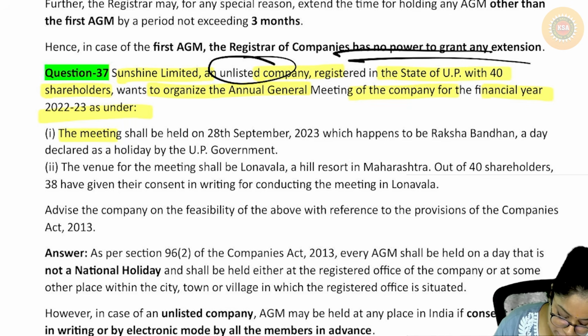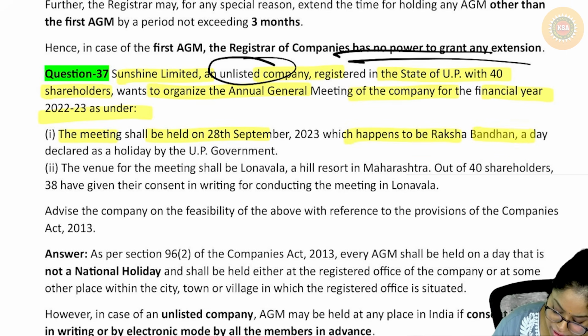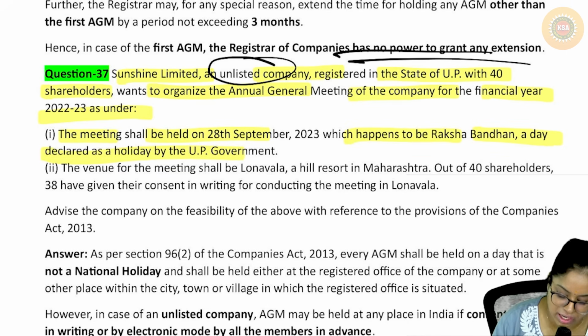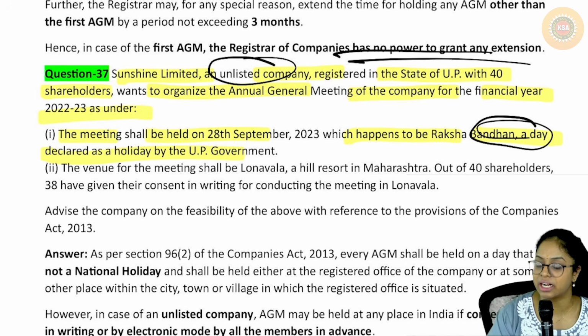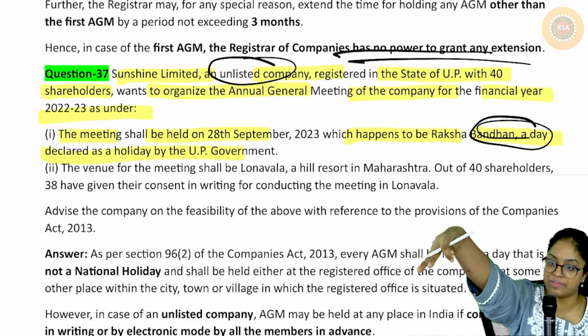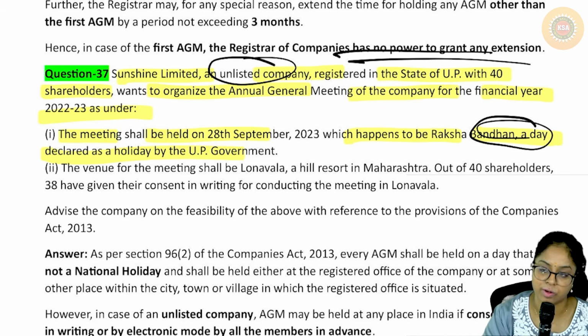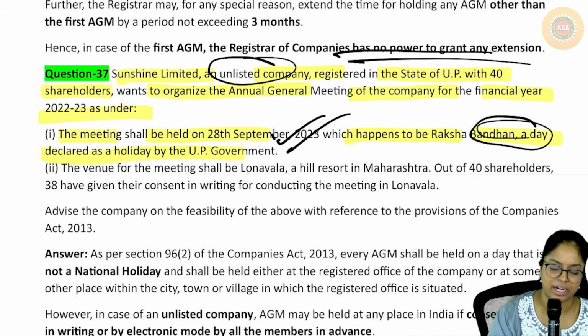Let's see. The meeting shall be held on 28th September 2023, which happens to be a Raksha Bandhan, a day declared as a national holiday in UP. We consider only national holidays, the 3 days that we studied. So can I conduct it on Raksha Bandhan?